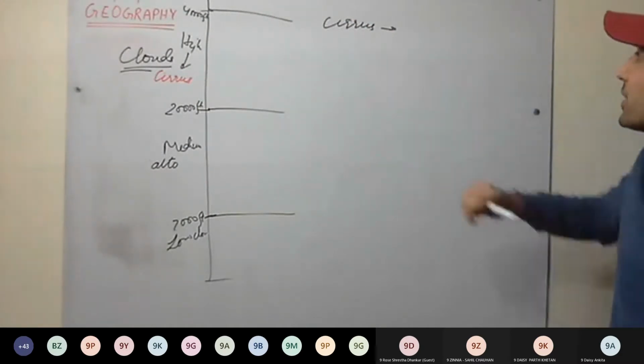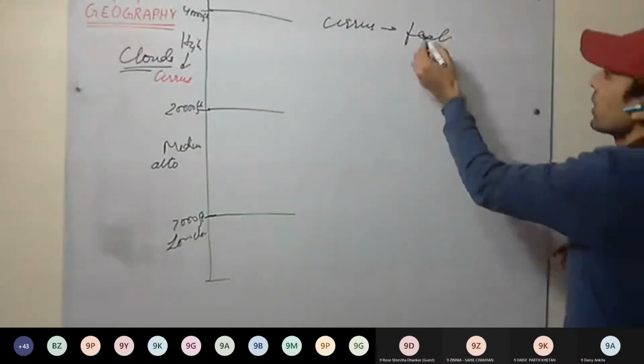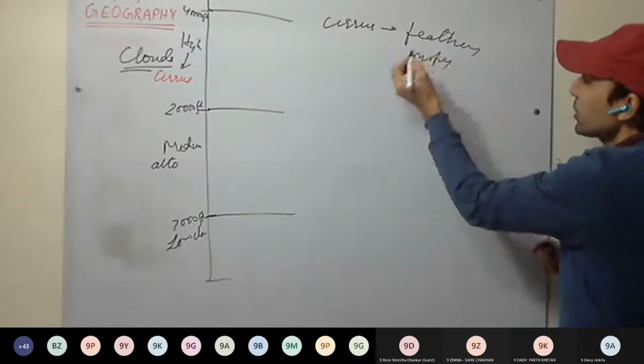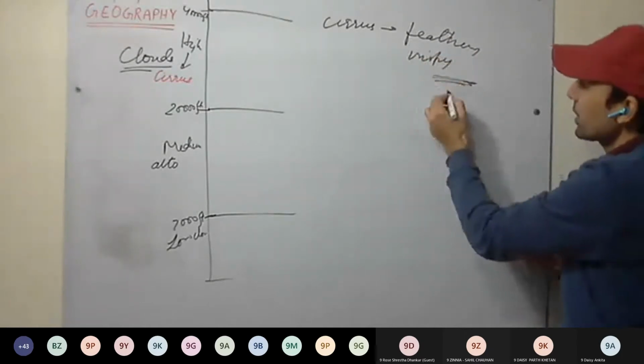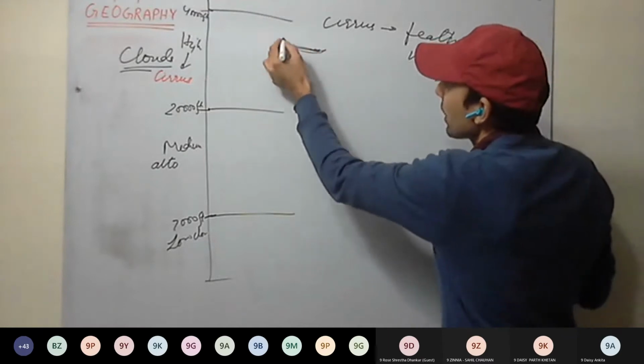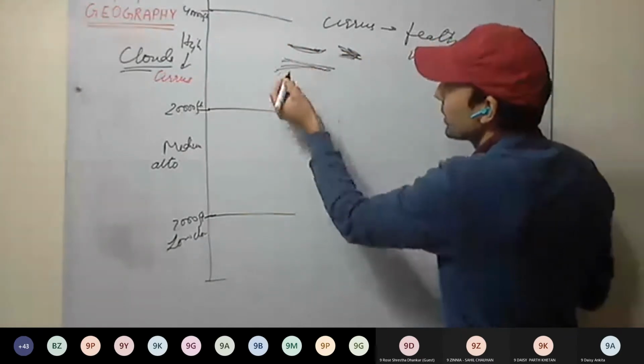What do you mean by cirrus? It is a feathery-like structure, F-E-A-T-H. Feathery-like or wispy. Wispy, that is, some hairs are there, few hairs extended together. So these clouds are feather-like or wisp-like.